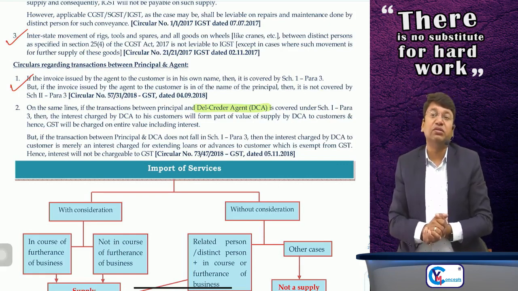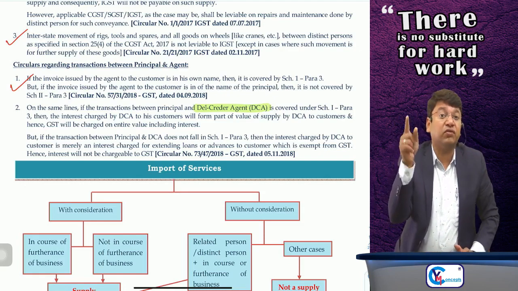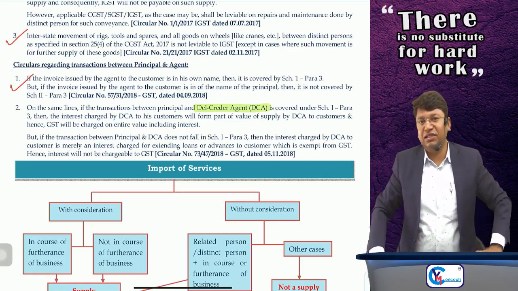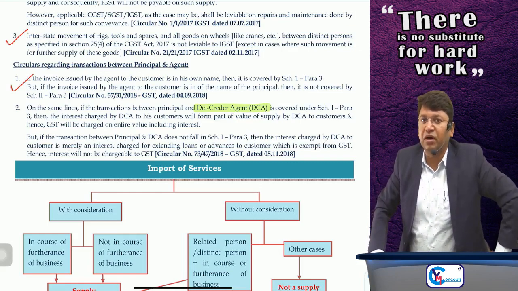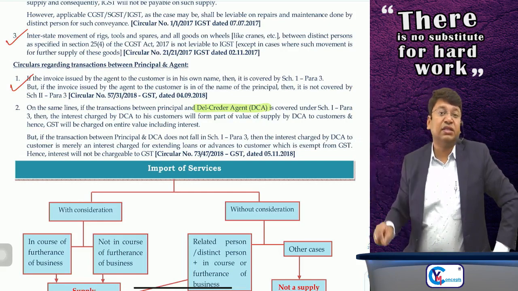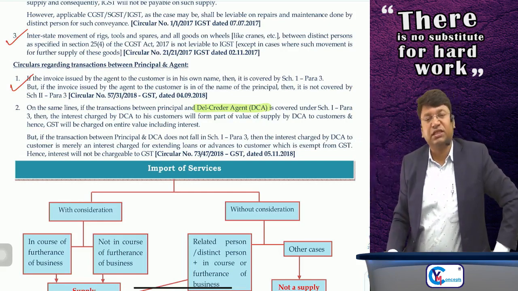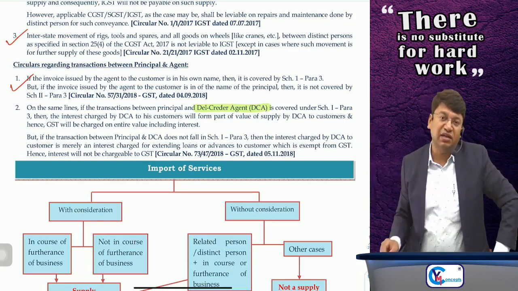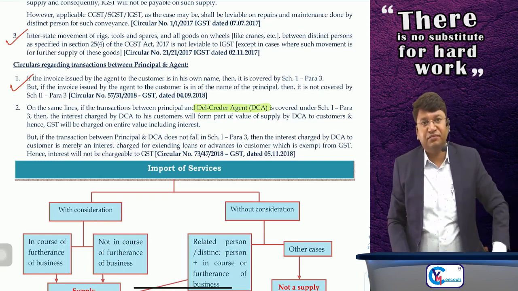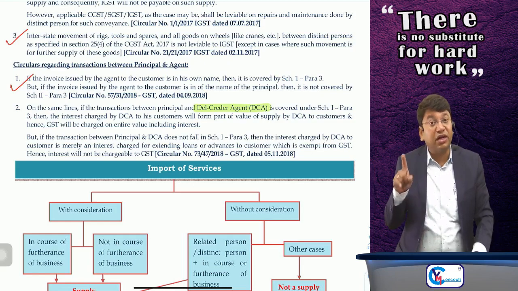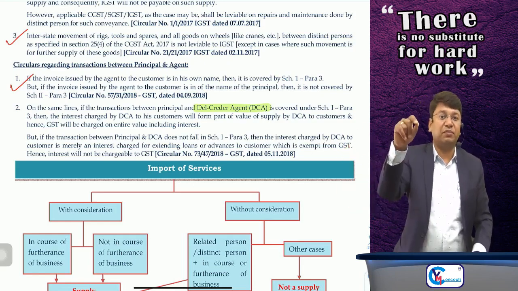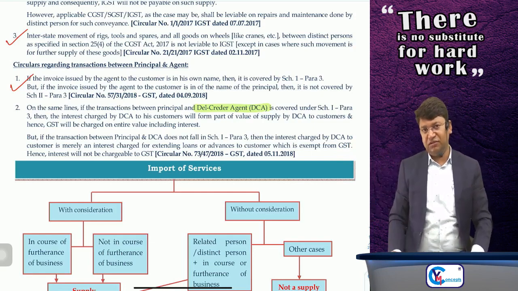Now the point comes whether that interest will form part of value of supply or not. Whatever interest the del credere agent is charging from the customers, will it form part of value of supply or not? Because when we read section 15 valuation, in section 15 subsection 2 clause D, if you are charging any interest, late payment fee or any charges from your customer against supply of goods or service, then that will also form part of value of supply, and it will be chargeable to GST.